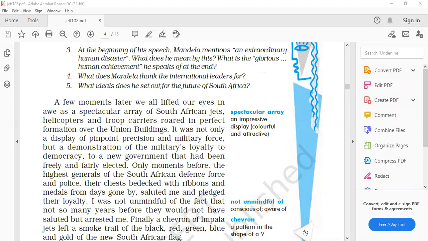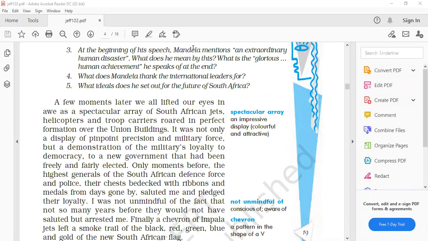So at this time, when all the great personalities, the dignitaries, and all political leaders of different nations have come there, they have surrounded Mandela and they were greeting Mandela for this great victory. That's why Mandela thanks all those international leaders for coming there and cooperating with them for this establishment of justice, peace, and human dignity.